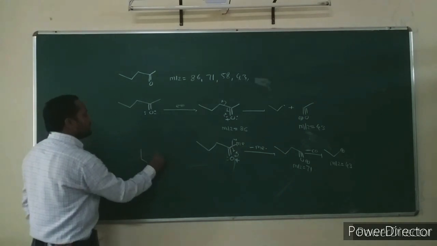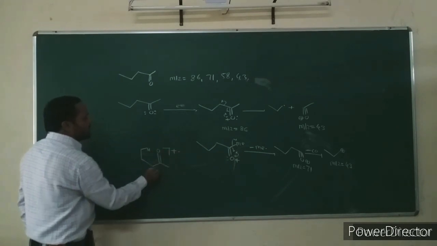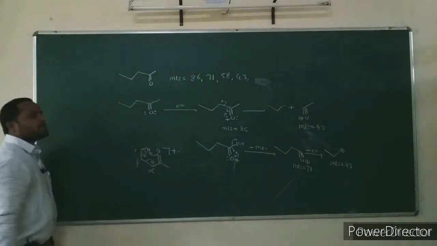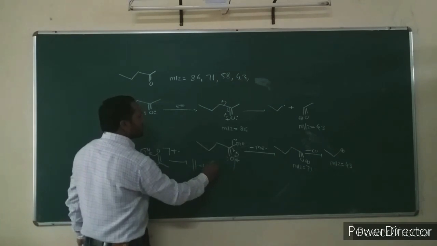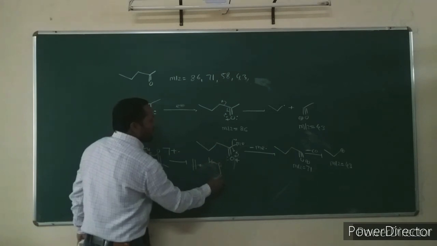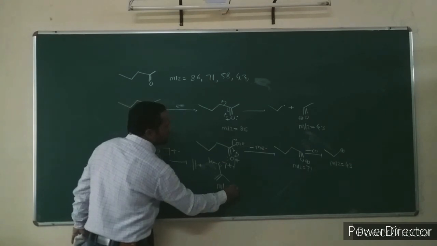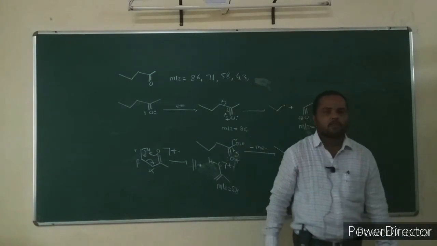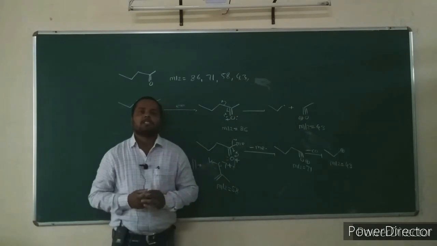And another last fragmentation: we have a gamma hydrogen, alpha, beta and gamma. Intramolecularly it abstracts the gamma hydrogen atom. McLafferty fragmentation occurs with loss of ethylene. This fragment ion is formed. It has mass to charge ratio 58. These are the fragmentation patterns for aliphatic ketones. In the next lecture we discuss the fragmentation pattern